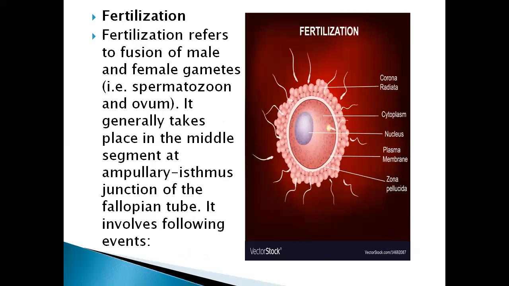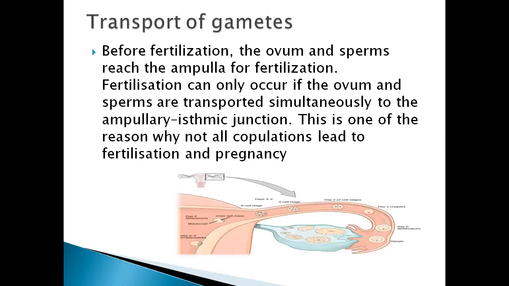Fertilization refers to the fusion of male and female gametes, that is, spermatozoon and ovum. It generally takes place in the middle segment, at the ampullary isthmus junction of the fallopian tube. It involves the following events. Before fertilization, the ovum and sperm reach the ampulla. Fertilization can only occur if the ovum and sperms are transported simultaneously to the ampullary isthmic junction. This is one of the reasons why not all copulation leads to fertilization and pregnancy.